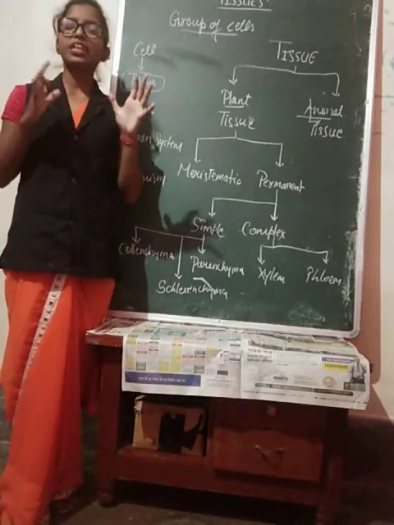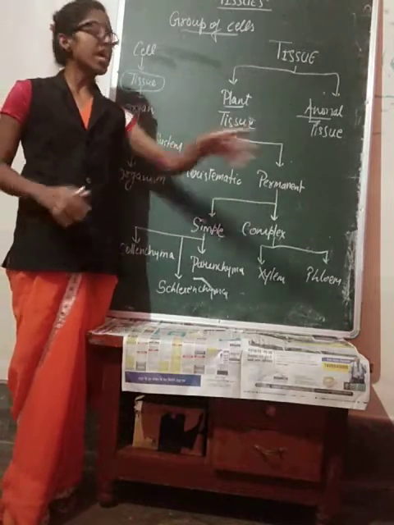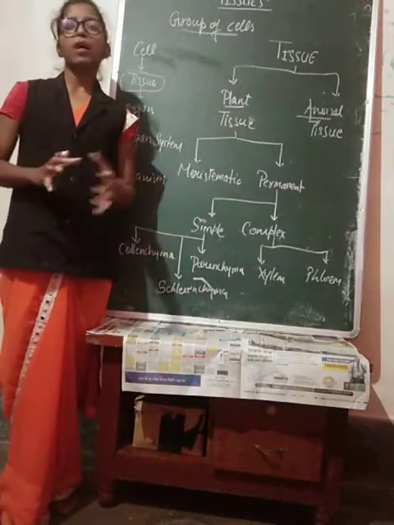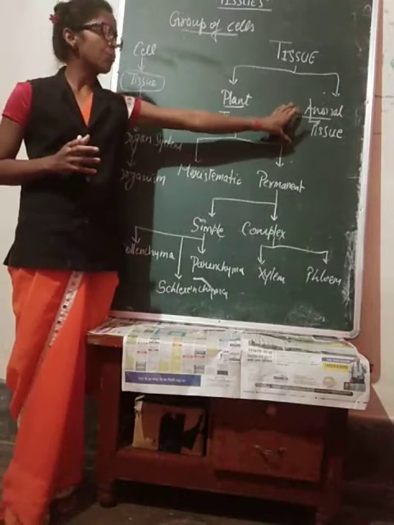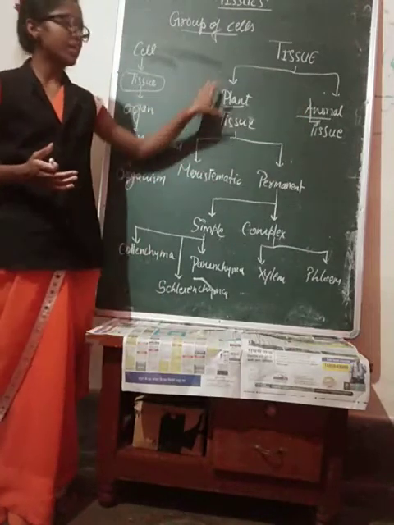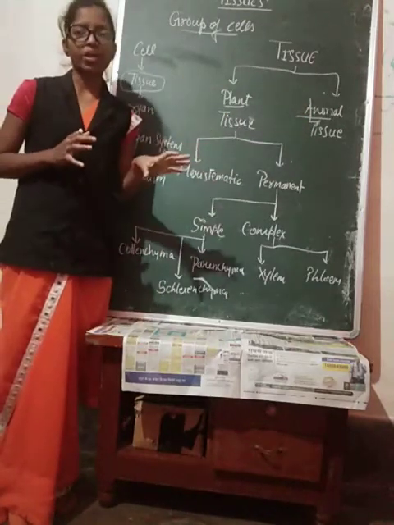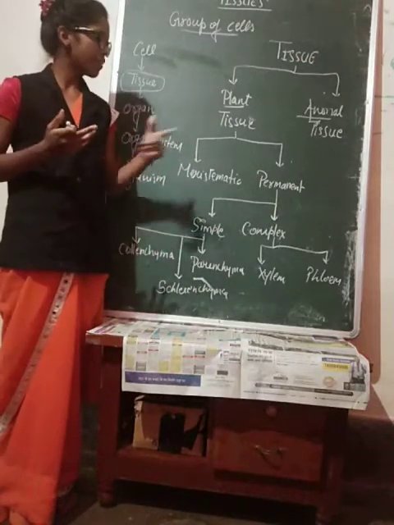So students, we will deal with them one by one. Next is the animal tissue, which is the next part of this chapter, so we will do the detailing later on. First we will deal with the plant tissue. Let us see this.